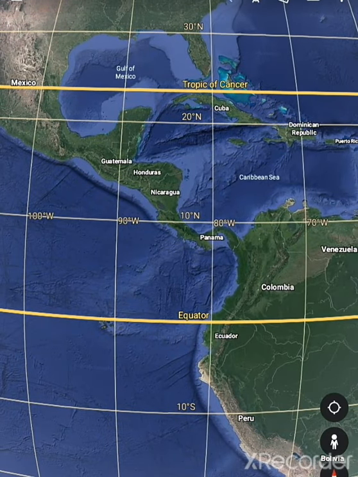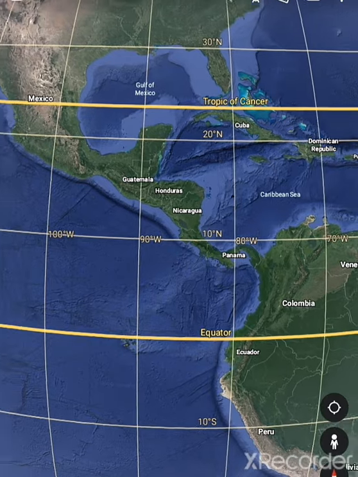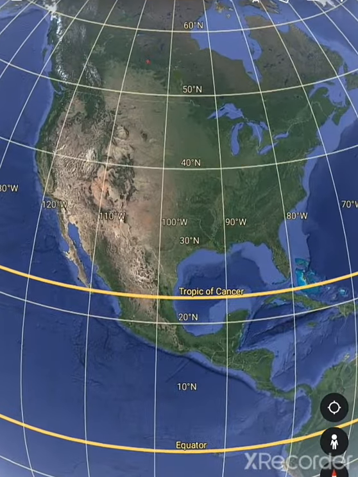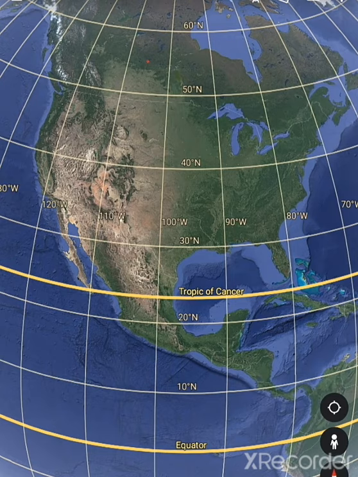The continent lies completely in the northern and western hemisphere, right? This continent, which continent? North America. This continent lies completely in the northern and western hemisphere, right?